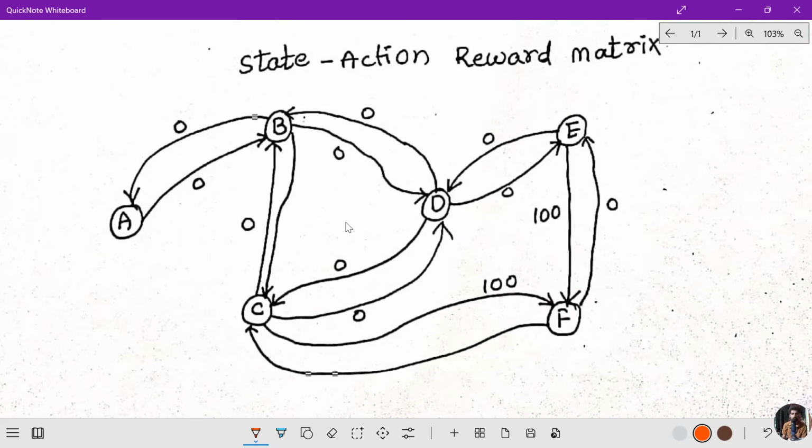So you also observe the same thing for this diagram. What is going to happen? If I start from A, I can go to B, or else I can come from B to A. So the action values are 0, 0. But when I say B to C, again we may have two values. For C to B it is 0, for B to C it is 0, for C to D 0, 0. So these values are called the state action matrix.